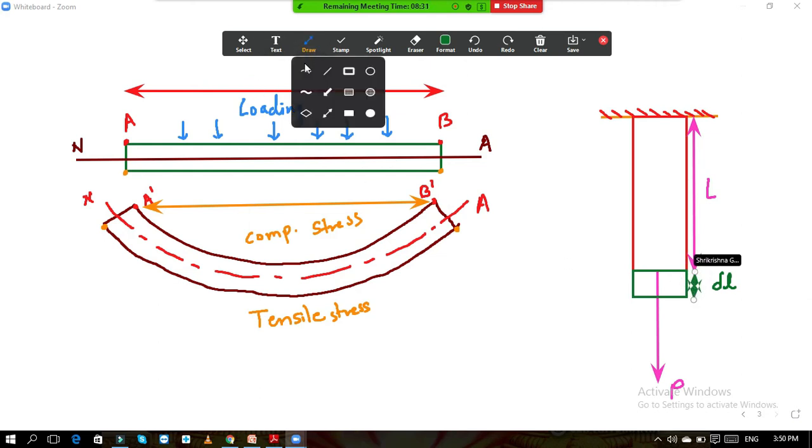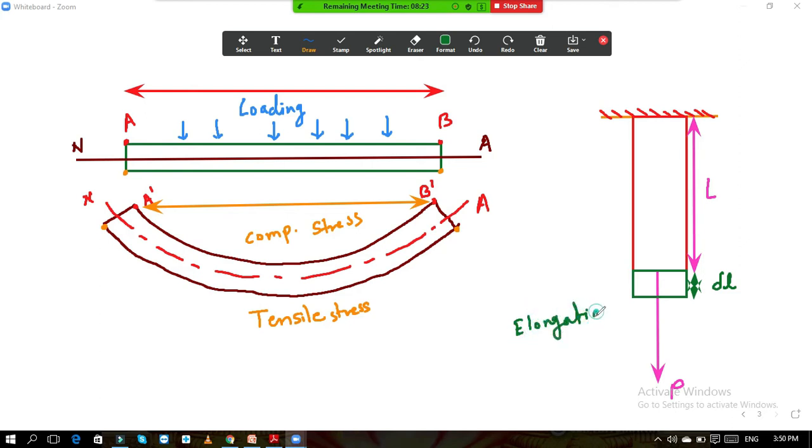Okay. So now from this what I want to say is that whenever elongation is there, elongation is always due to the tensile force. And if the force is tensile, then stress is also tensile. Tensile forces always develop tensile stresses.